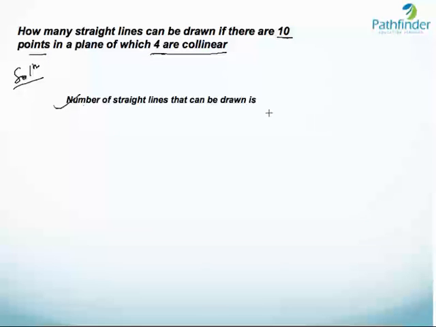So the number of straight lines that can be drawn is equal to 10C2, because drawing a straight line means selecting 2 points out of 10. So we evaluate 10C2 as factorial 10 upon factorial 2 into factorial 8, which is nothing but 45. So which means if there are 10 points in a plane, no 3 of which are collinear, then we can draw 45 lines. But we are also told that 4 points are collinear.